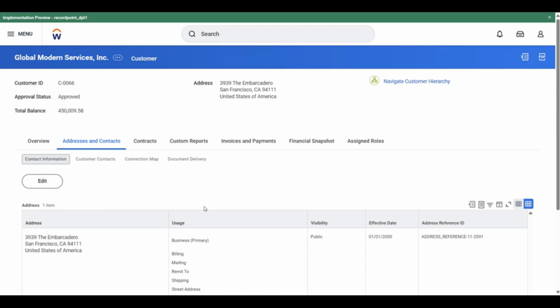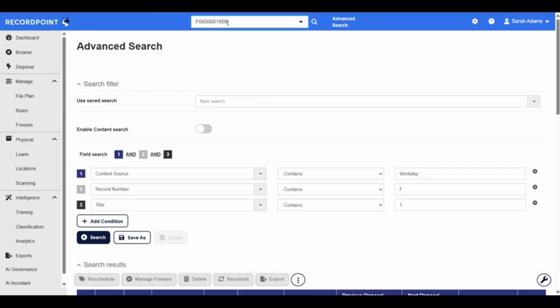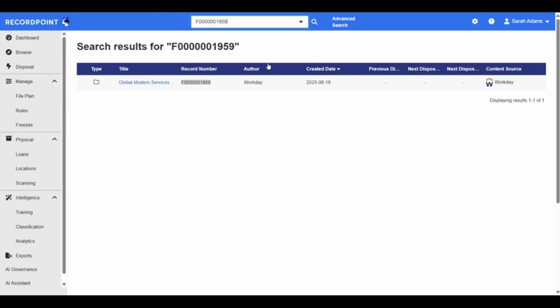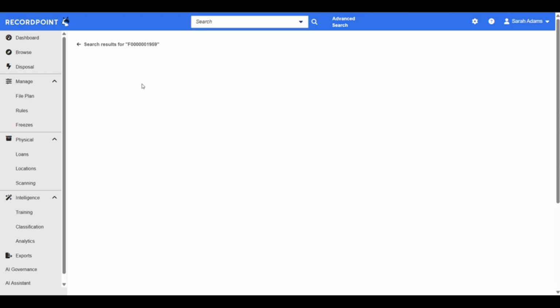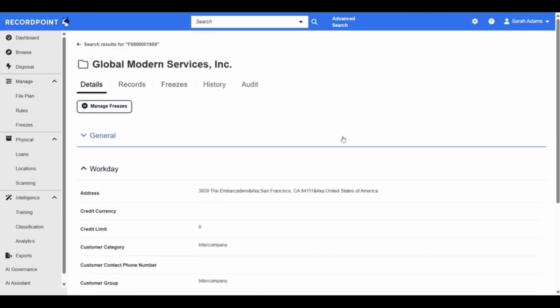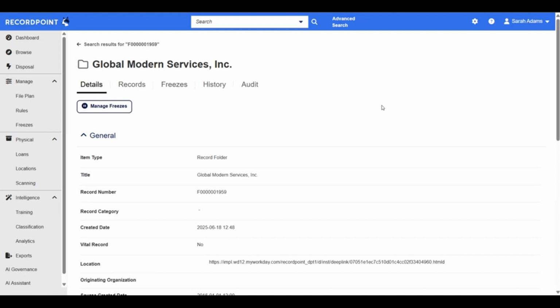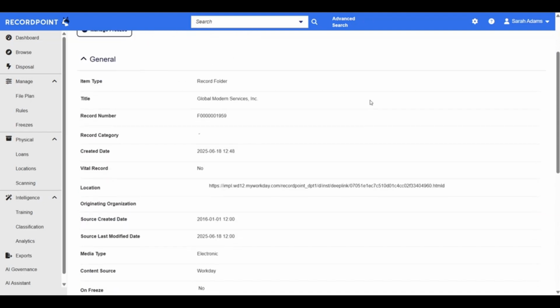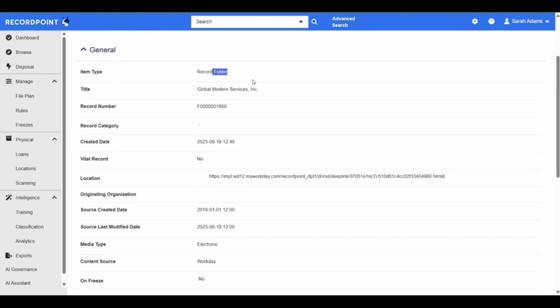Let's look at one particular customer. We're going to have a look for Global Modern Services, Inc. Now, I know that this is my record number for this company, so let's go ahead and look at it. Here's what this client or customer looks like in RecordPoint. So you can see I've got my unique identifier. We've titled it as a folder because there are a lot of underlying records. And of course, the title is the company name.